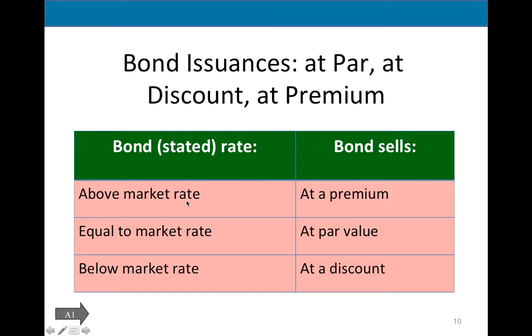What's the market rate? Well, it's the kind of average rate that similar investments are paying in the market, right? It changes all the time, so it's somewhat an abstract idea. So if my bond is 6%, which is above the market rate of 5%, I can actually sell my bond at a premium. If the face value of the bond says $1 million, I can actually get more than $1 million.